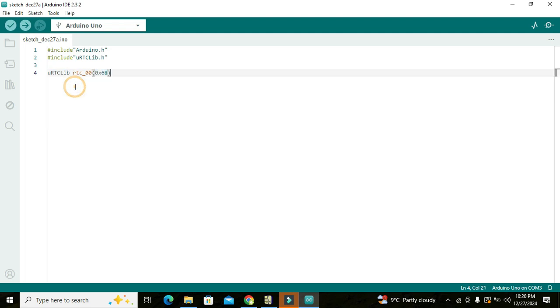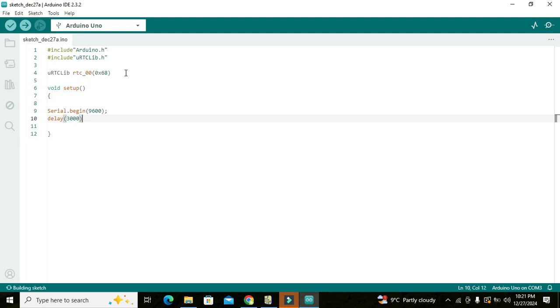Now we will go to our void setup. As you know, void setup executes just one time. It is a function, not a loop. So here we will call Serial.begin(9600). This is our baud rate for serial communication. Then we will create a delay of 3000.